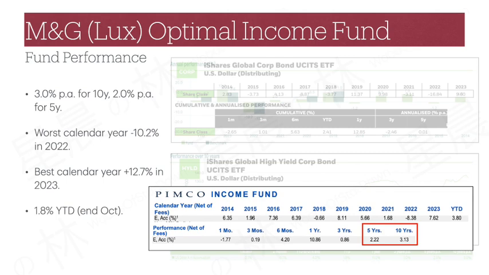Based on these numbers, I would consider both funds on par with each other in performance, which is interesting considering PIMCO Income Fund has substantially more US exposure, while M&G Optimal Income Fund has more Europe and UK exposure. So perhaps an investor who needs more than one fund in this category can consider both.